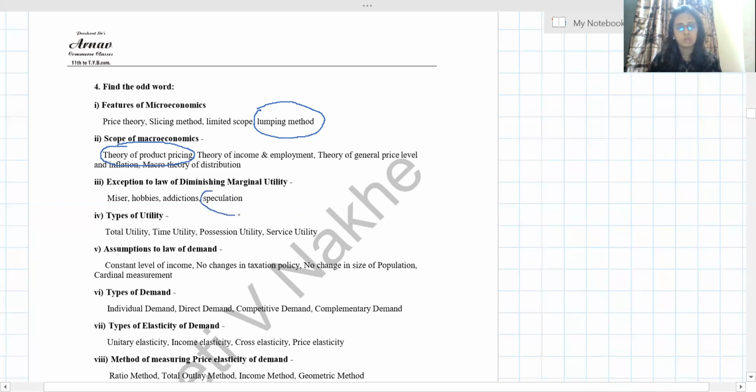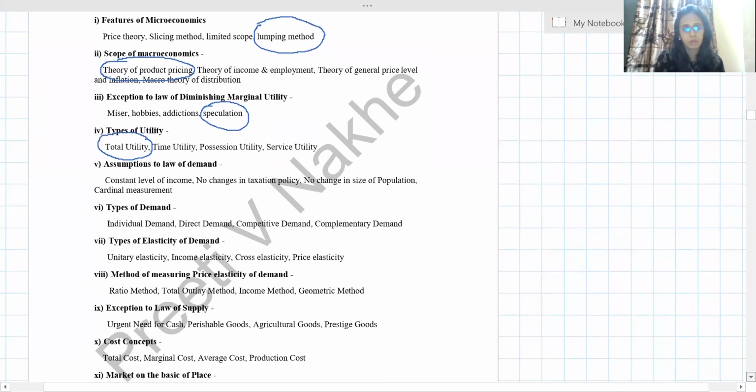Speculation, no. This is the odd one out. Types of utility, we know: time utility, possession utility, service utility. But total utility is not a type. It is one type of concept. Total utility, and we have seen marginal utility.